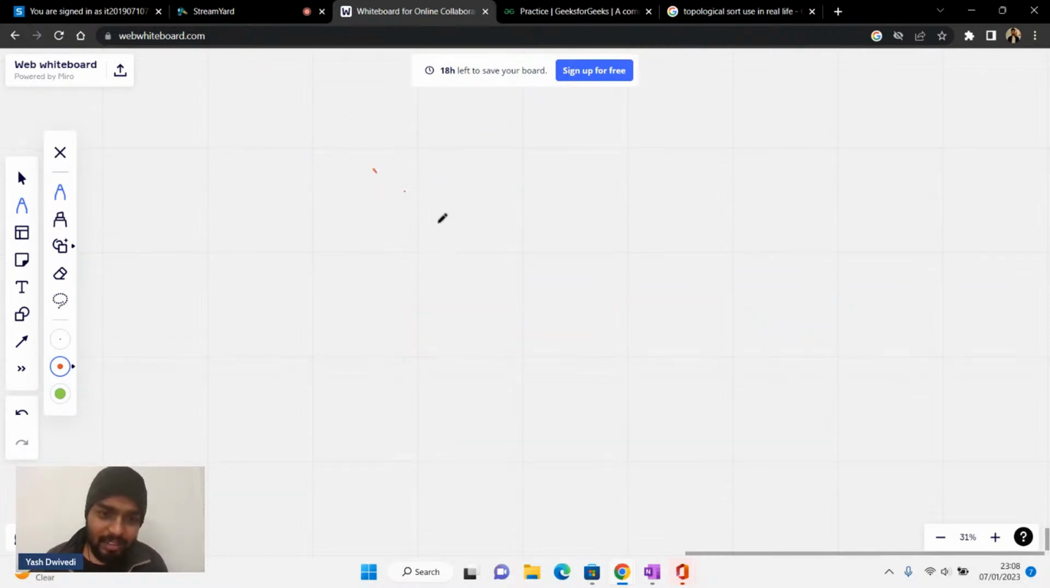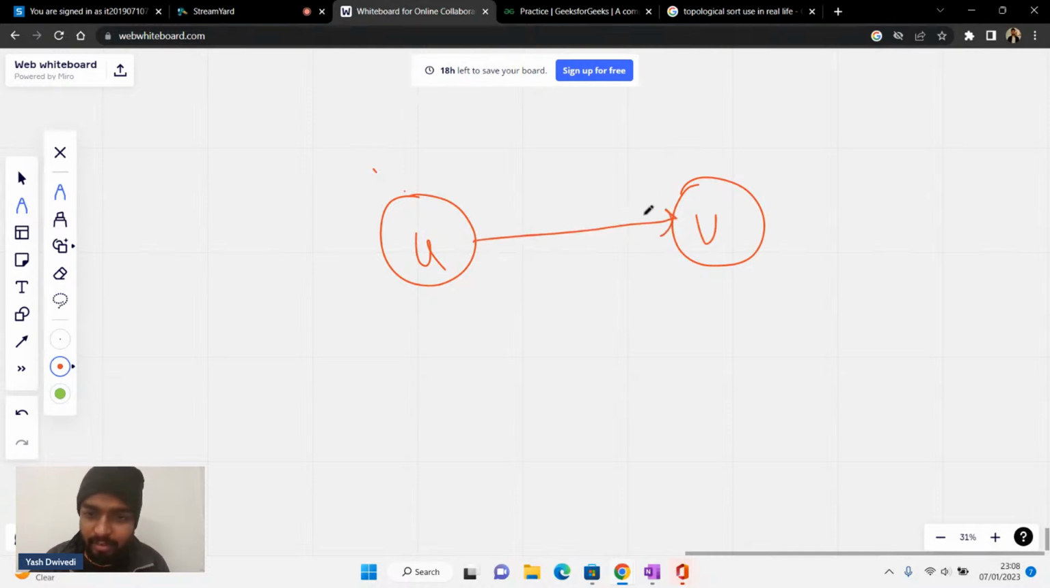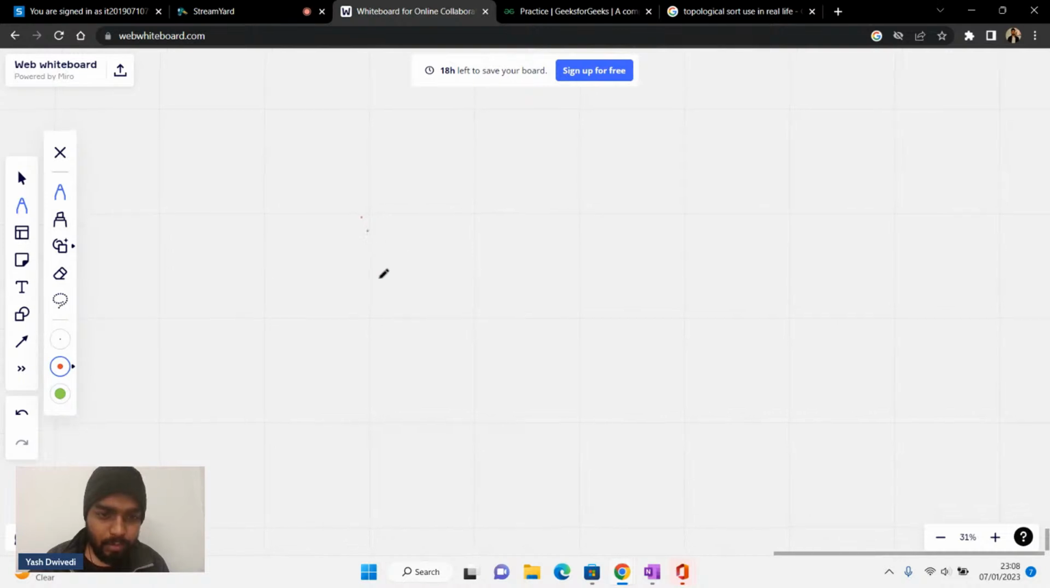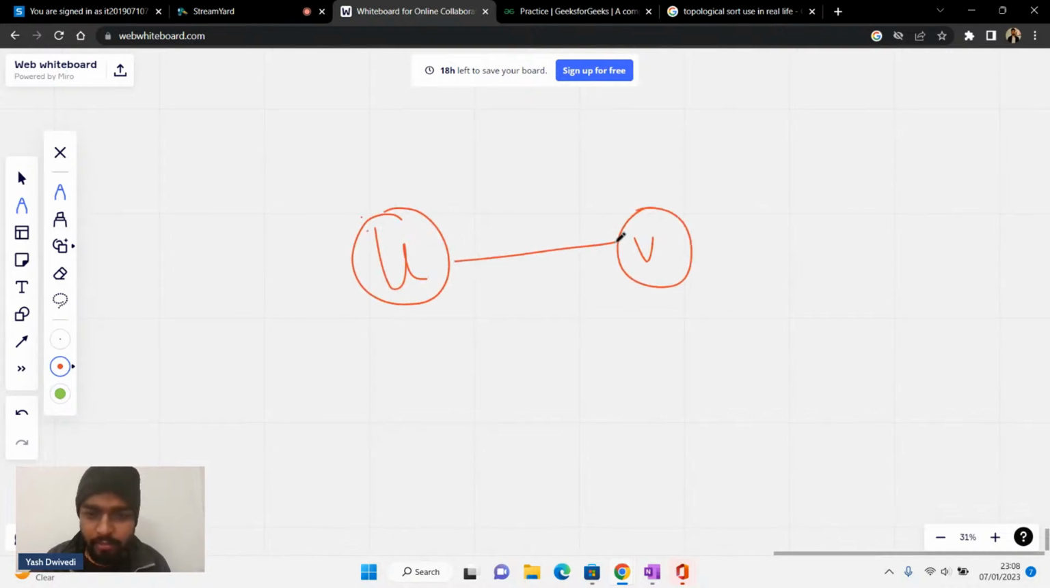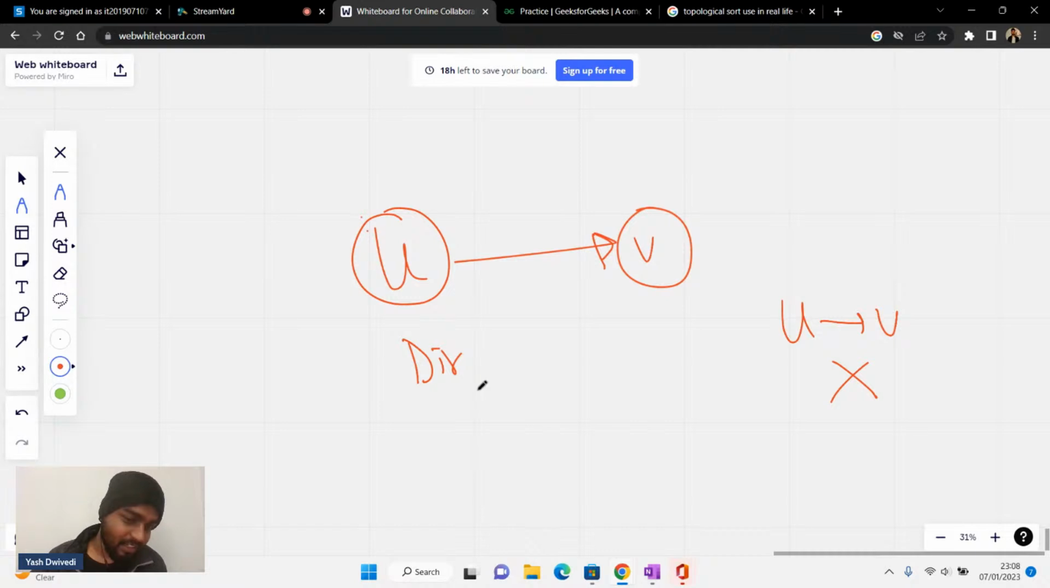But let's say there is this node u and another node v, and this is directed, with an arrow. Let's say this is u, this is v, this is one node and this is another node. Now if you have an arrow, what does this mean? From u to v there's an arrow, so you can go from u to v, but you cannot go from v to u unless there is another arrow going the other way. So this is directed. Please write dir in the chat. This is nothing but directed.